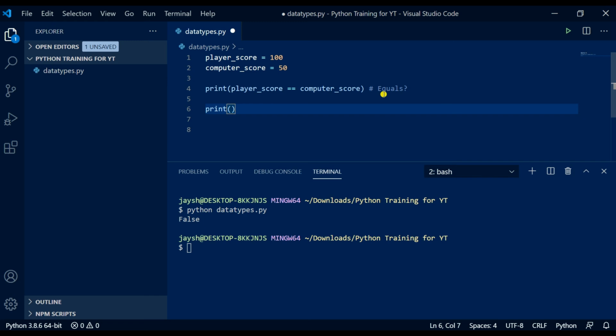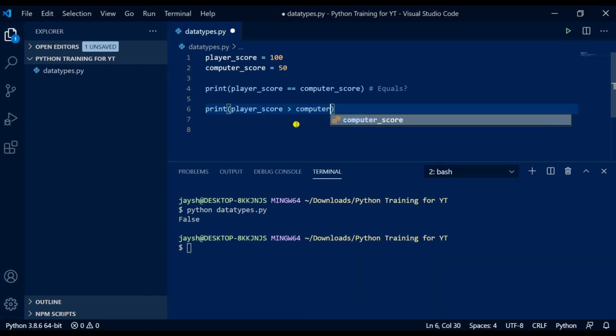So let's print it as well. So let's print player underscore score. Let's do greater than, which is this symbol here. It's good to remember them. You'll probably remember them pretty quickly. Computer underscore score. Do a comment first. Greater than question mark.